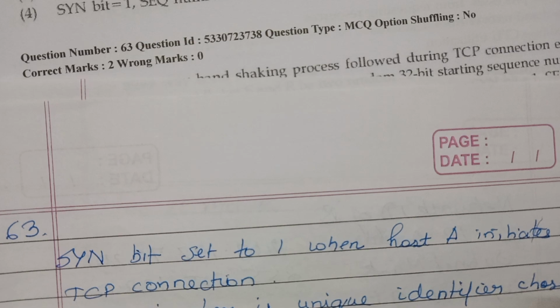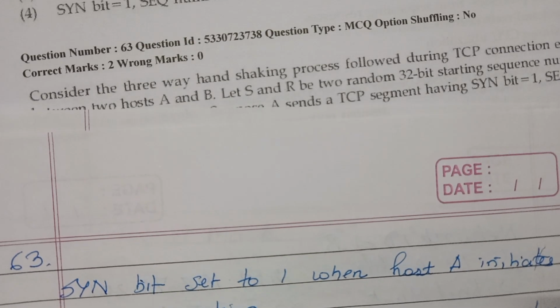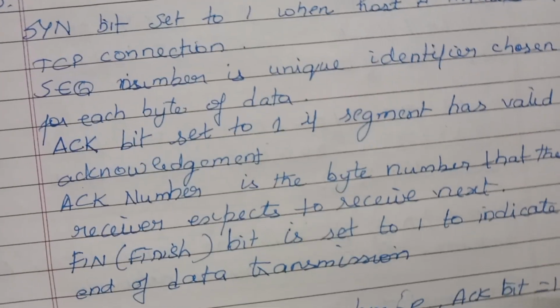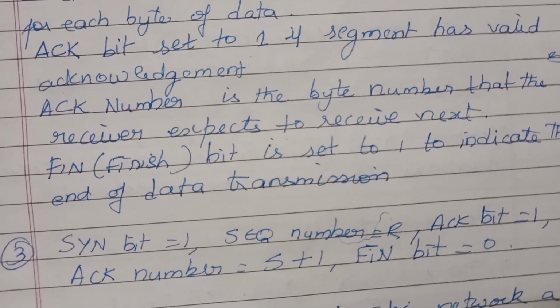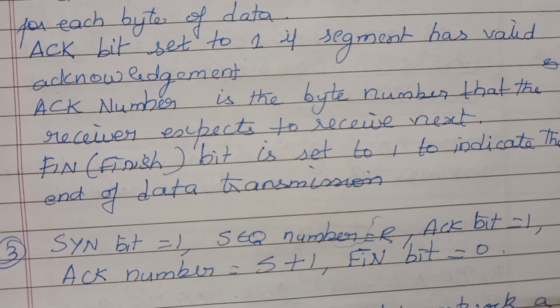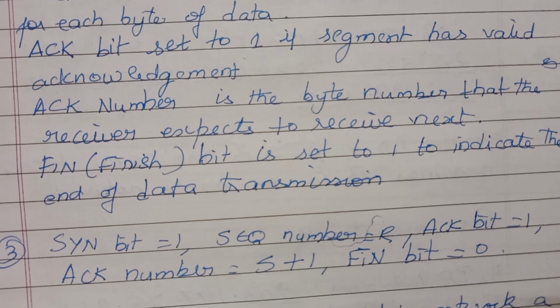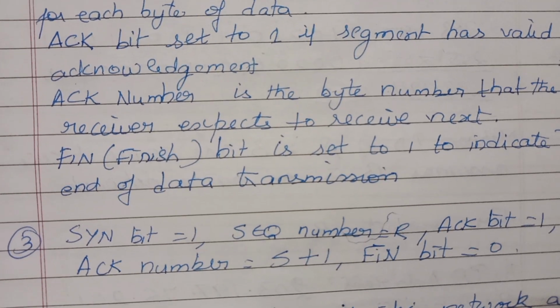Acknowledgement bit is set to 1 when it has a valid acknowledgement, so it is set to 1. And then what is the acknowledgement number? It will be the next byte that the receiver expects to receive. Already S is the sequence number, so the acknowledgement number will be S plus 1.